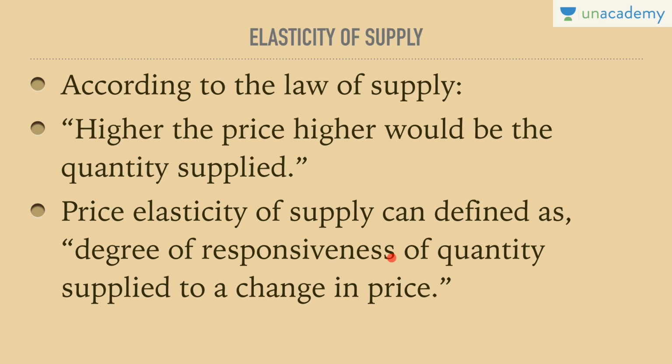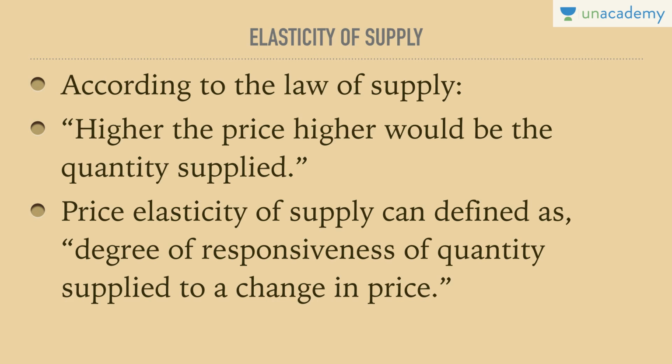Price elasticity of supply can be defined as the degree of responsiveness of quantity supplied to a change in price. I repeat, degree of responsiveness. Elasticity means response. When we calculate the degree of responsiveness, the change in quantity supplied divided by the change in price, it gives us the elasticity of supply.